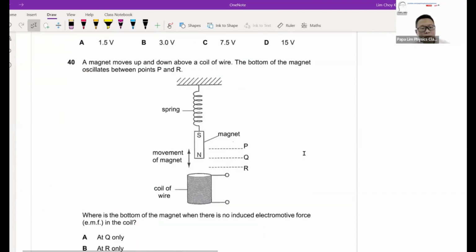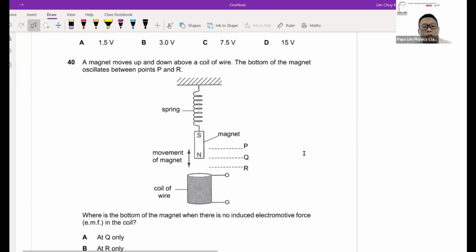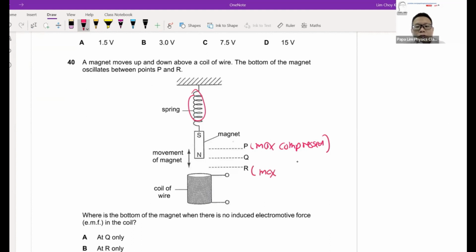Now for question 40, it's the last one. This is a classic example of Faraday's law and Lenz's law. Now when your spring is jumping up and down, same as bungee jumping or any spring oscillation, you need to know where is the maximum speed and where is the minimum speed. For example, for the spring, when it is up here at P, this is maximum compression, the spring is at maximum compression. At R, this is maximum stretch, so the spring is already stretched at maximum.